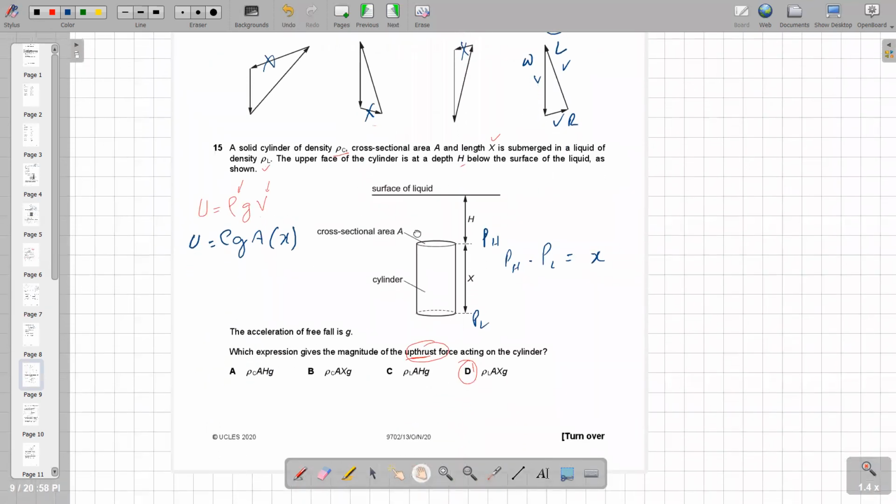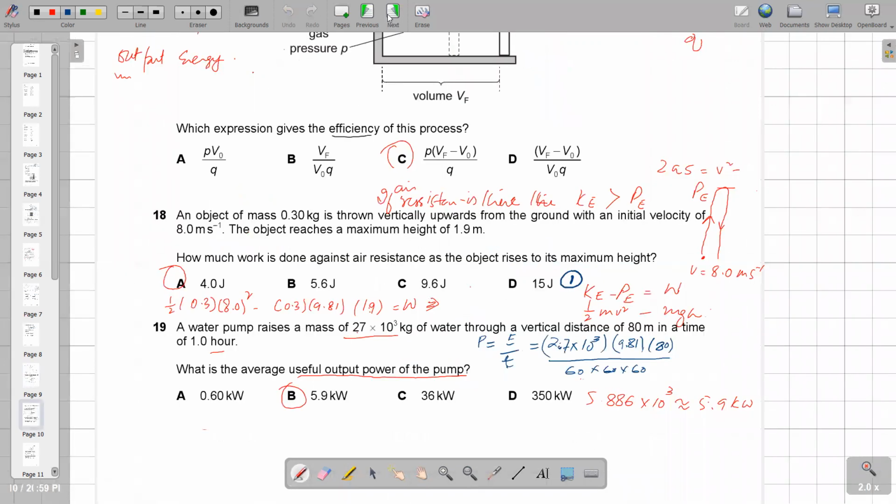Okay, now question number 15. Question number 15 says that a cylinder is submerged in a liquid, right? According to our theory, the upthrust is the difference between the higher pressure and the lower pressure, which is X. The formula of upthrust is rho g V, where V is the volume. So U equals rho g V, which is the difference in pressure times the area, A into X. So this will be our right answer, option number D, and it's a straight-away answer.